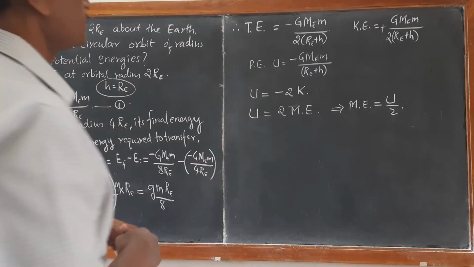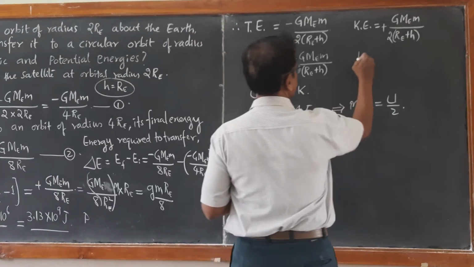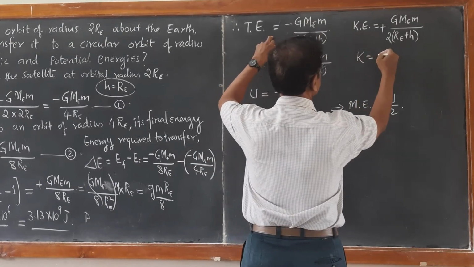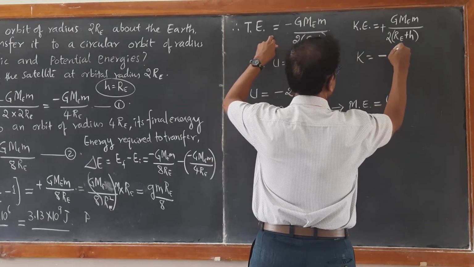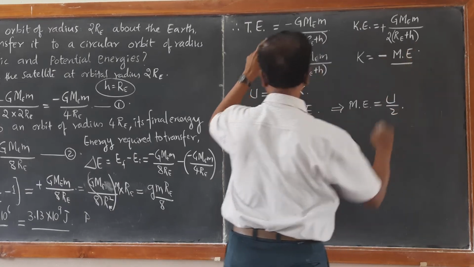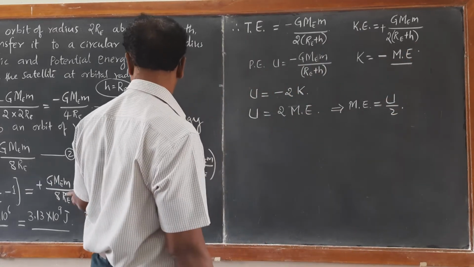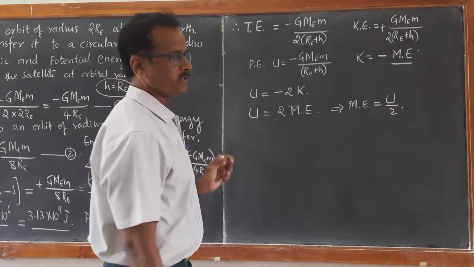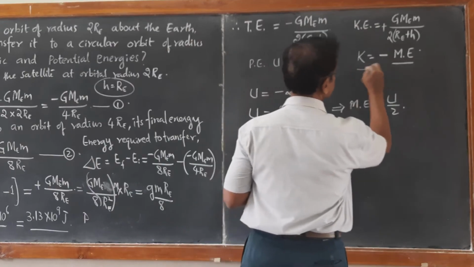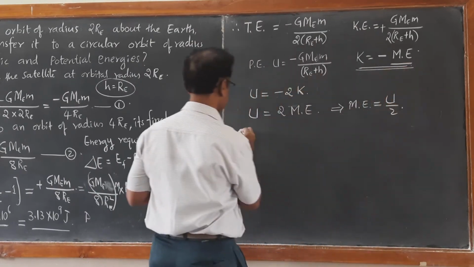Look here, since kinetic energy is negative of the total mechanical energy, we got the total mechanical energy as 3.13 into 10 to the power of 9 joules. Therefore, I can write directly using this equation, the change in kinetic energy.